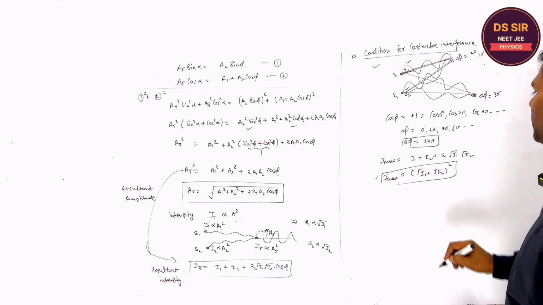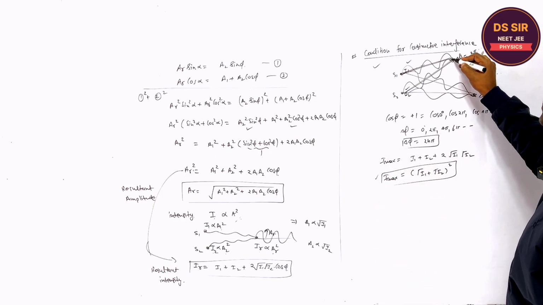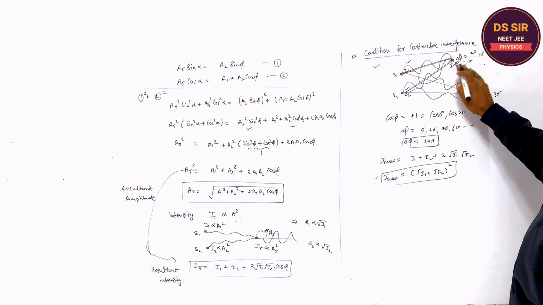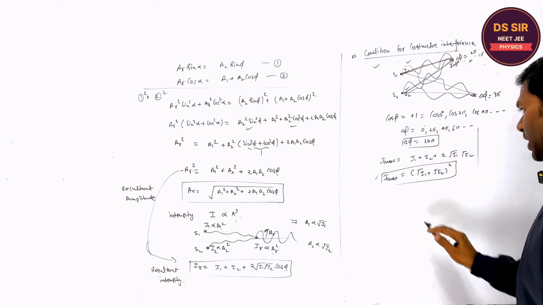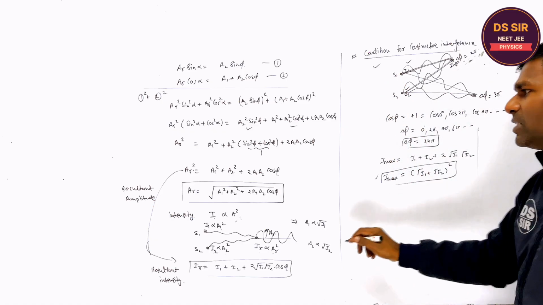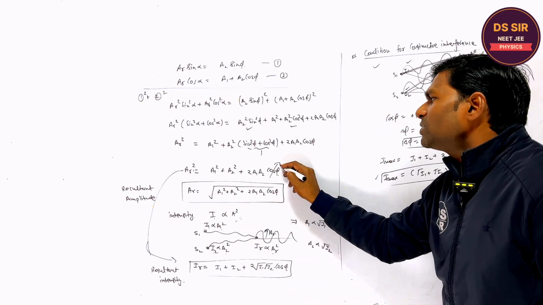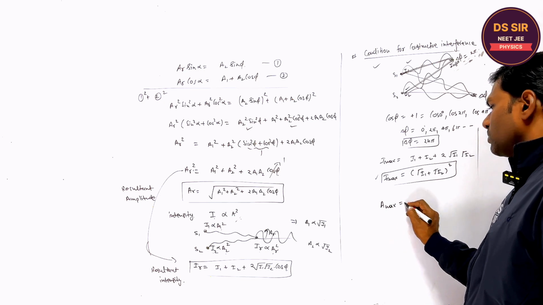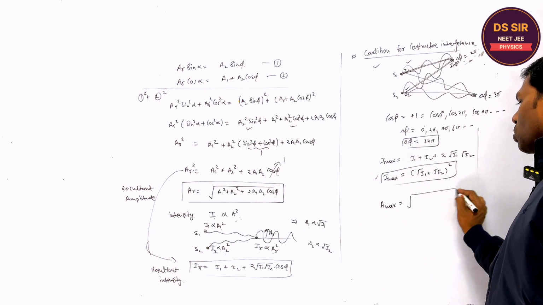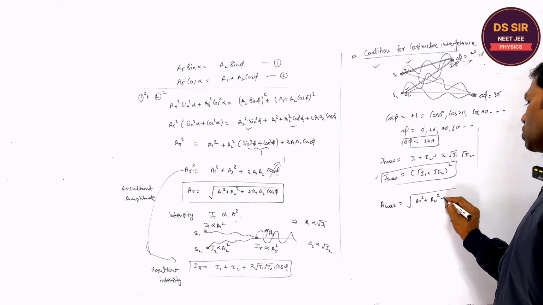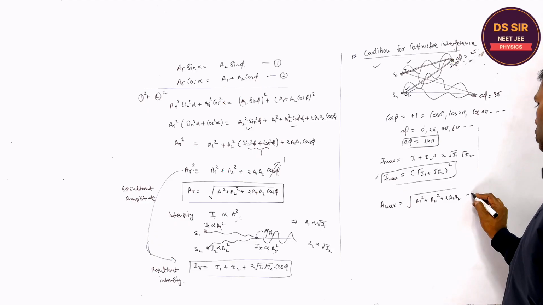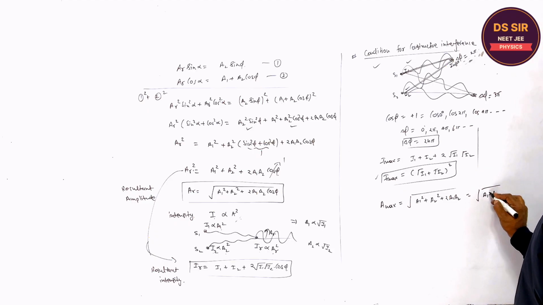Yes. So this is the maximum intensity. Suppose the phase difference here is 2 pi. Then it is constructive interference over here, and you get the maximum intensity. If you consider the amplitude, cos phi is 1. So the maximum amplitude at constructive interference is root over a1 square plus a2 square plus 2a1 a2 cos 0, which is (a1 plus a2) whole square.